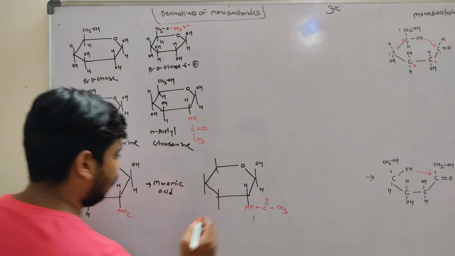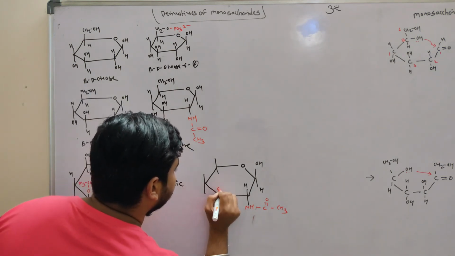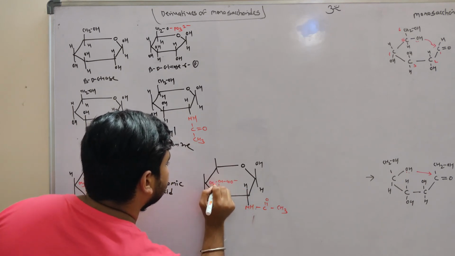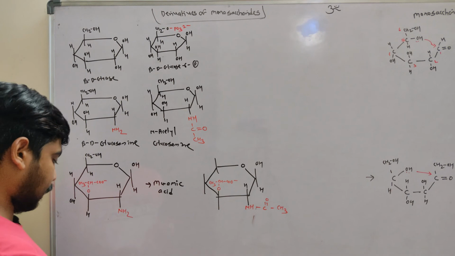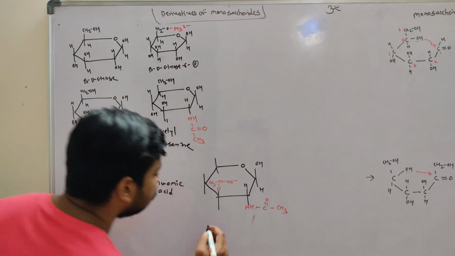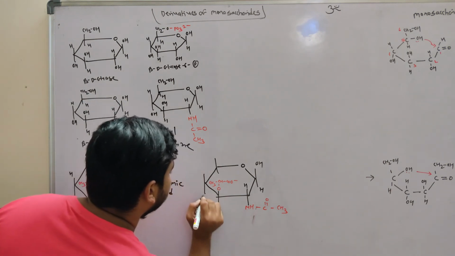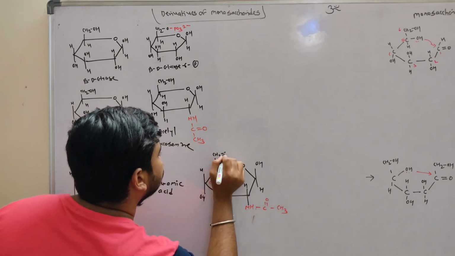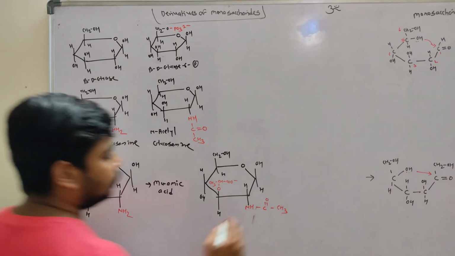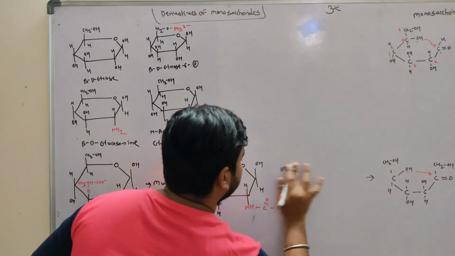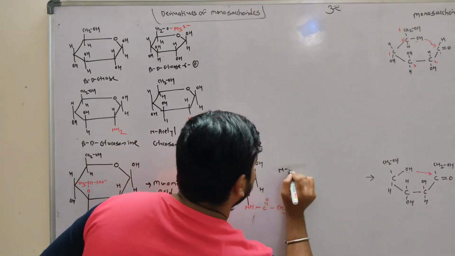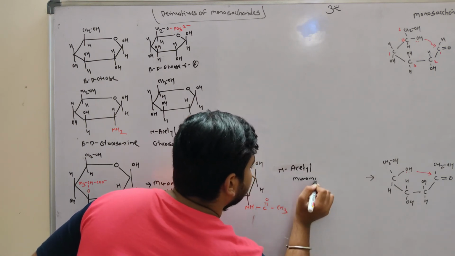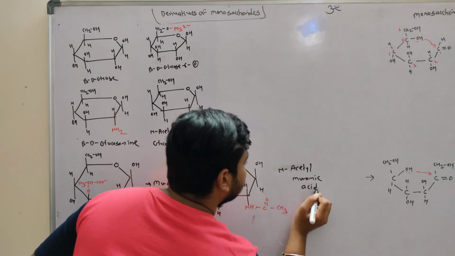Okay, acetyl group is added, and over O CH, CO minus CH3, lactic acid. This is the structure of N-acetyl muramic acid. Okay, this is N-acetyl muramic acid, right?